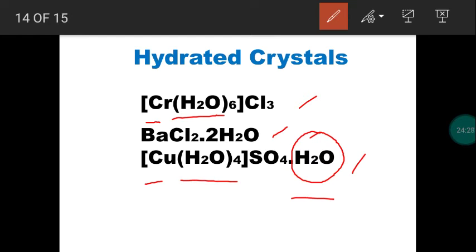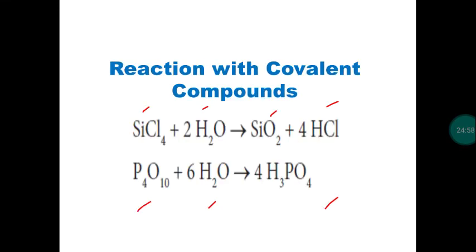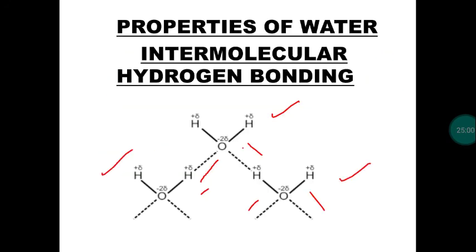So hydrated crystal means a substance obtained in the form of crystal in which water molecules are present. This is called hydrated crystals. So during the crystallization process, water molecule will make two possibilities. One is it can make a coordinate covalent bond, or else it may be present in the interstitial position. For that we have seen 3 examples, right? So we will do recapitulation.